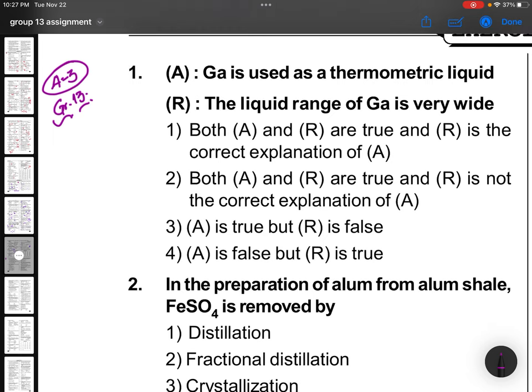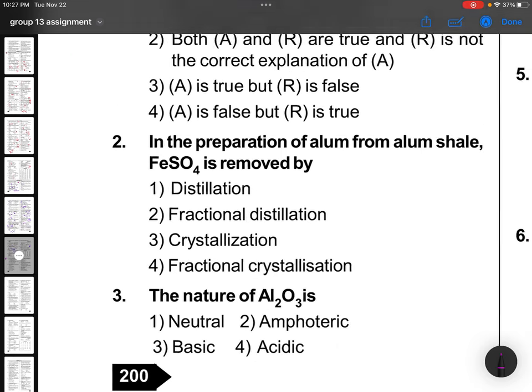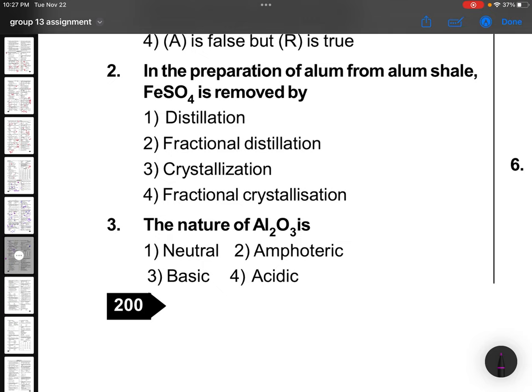Gallium is used as thermometric liquid, right? Right statement, because the liquid range of gallium is very wide, 30 degrees Celsius to almost 2000 degrees Celsius. So, correct explanation. In the preparation of alum from alum shale, FeSO4 is removed by, this is your memory question, fractional crystallization. Don't worry about this. The nature of Al2O3 is amphoteric.